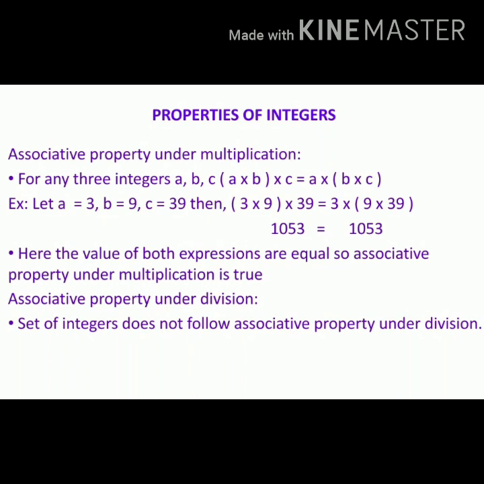Let a equal to 3, b equal to 9, c equal to 39. Then (3 into 9) into 39 equal to 3 into (9 into 39). Here (3 into 9) into 39 value is 1053. 3 into (9 into 39) value is also 1053. Here the value of both expressions are equal, so associative property under multiplication is true.